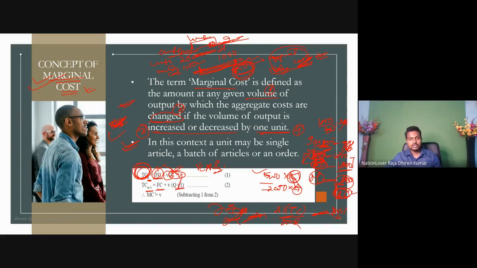So Q plus 1 and the variable cost is directly multiplied with it, that's Q plus 1 into V. So this is the equation for one additional output. Just look at here. First one is total cost equal to fixed cost plus quantity into variable cost. Second one is fixed cost plus quantity plus one additional unit multiplied with the variable cost.